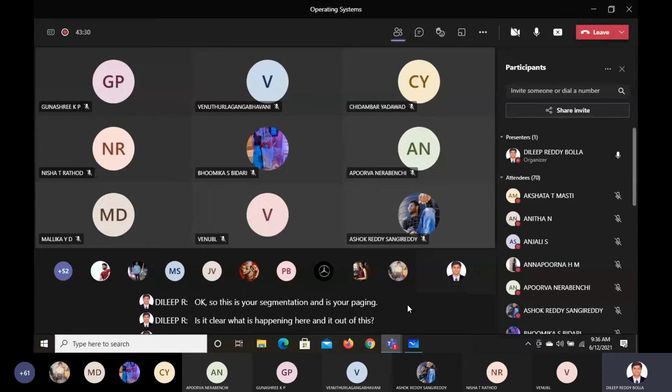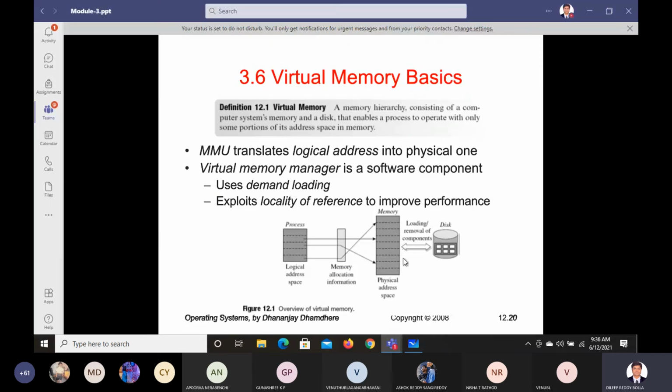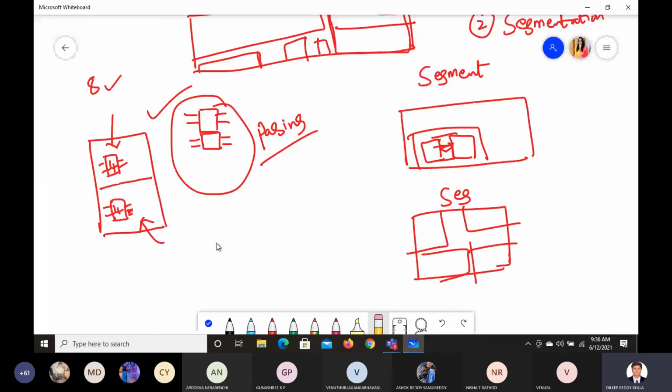Paging, segmentation, and again in segmentation also we can do paging. Let us say you have given a space for a party hall here. We don't want to mix up with separate people. We have a party hall space.